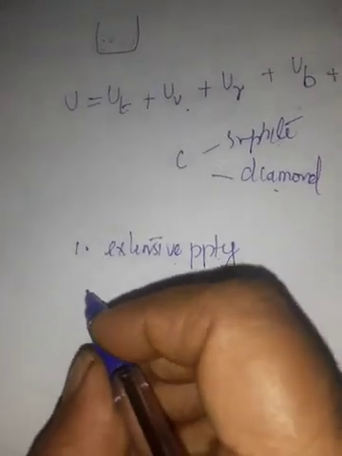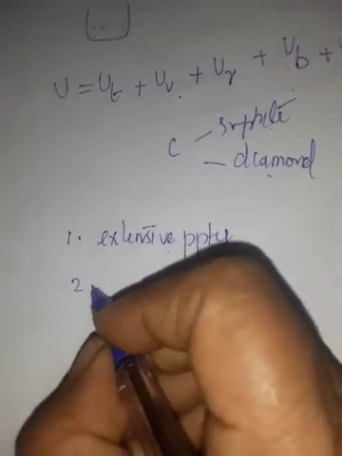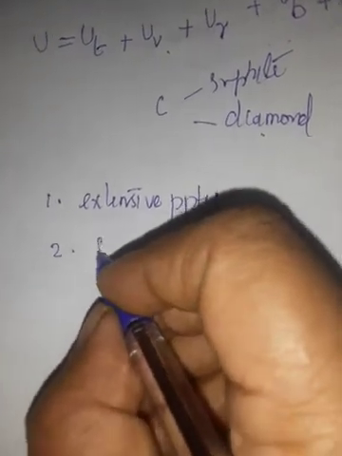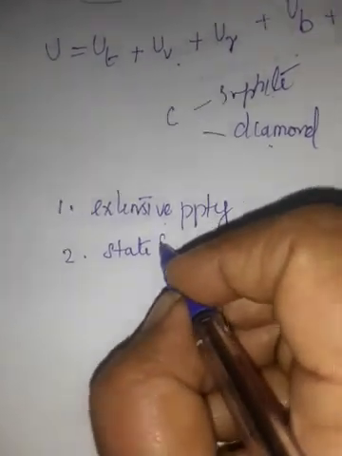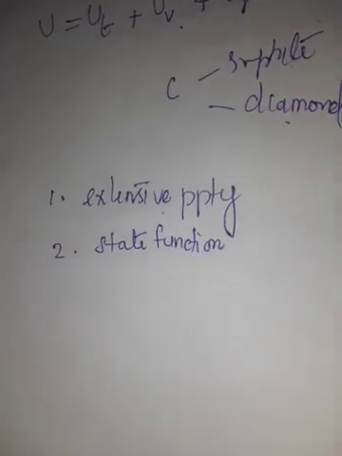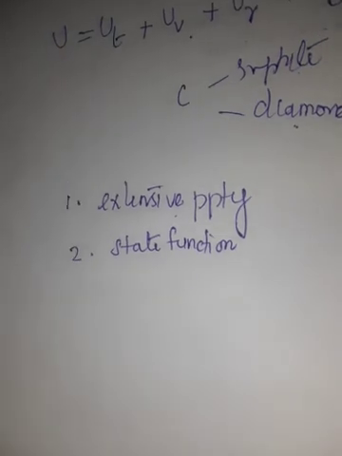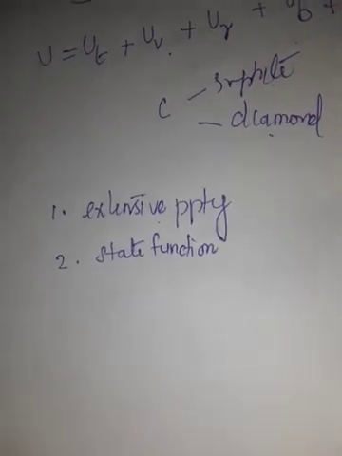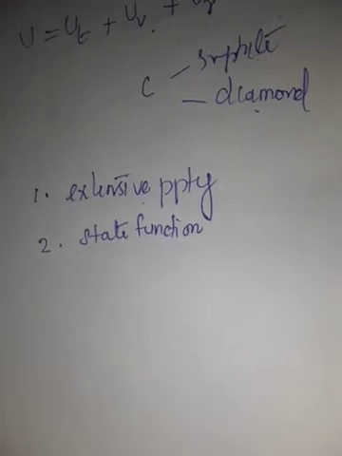Number two, internal energy is a state function. State function means it depends only upon the state variables: temperature, pressure, volume, number of moles. It does not depend on the path by which the final state is reached.